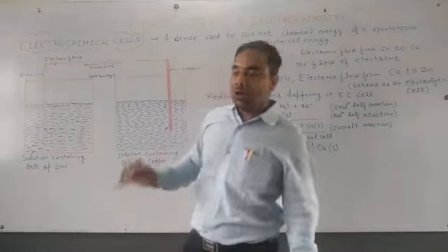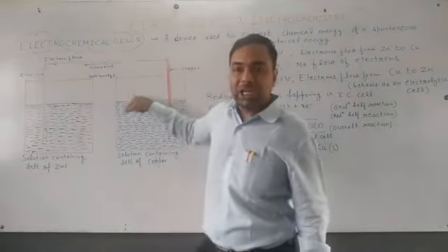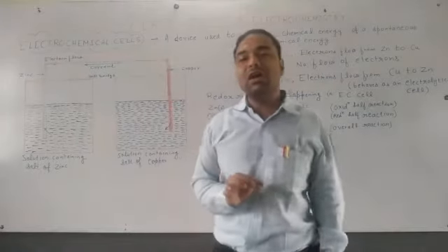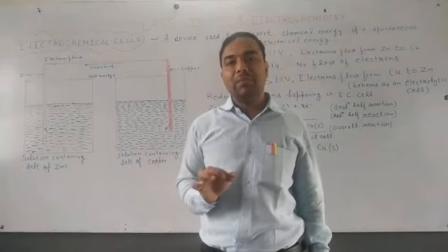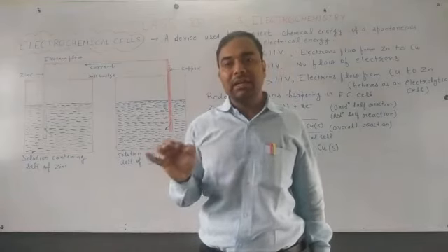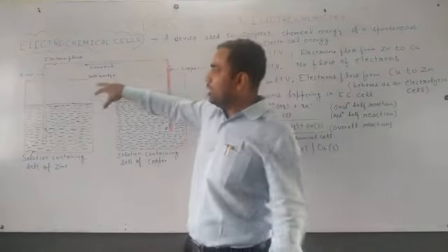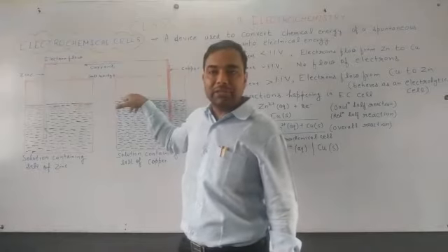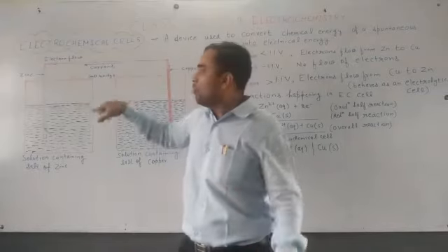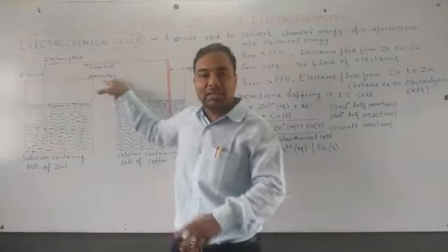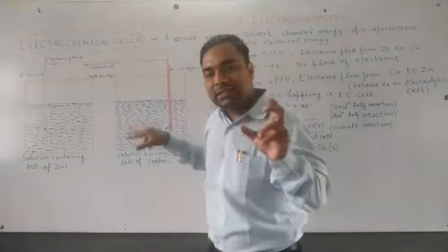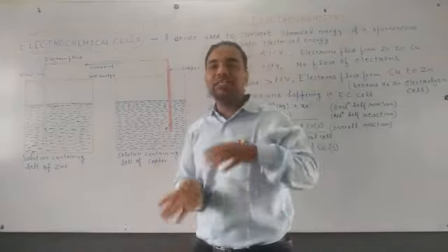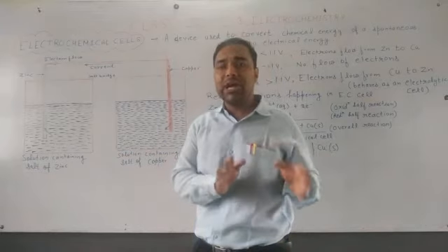No, because we have this U-shaped salt bridge. This U-shaped salt bridge contains a paste of agar-agar. Agar-agar is a type of algae, we can say a type of plant. So we will fill the paste of agar-agar or gelatin in this salt bridge. Why is it known as a salt bridge? Because the paste which we are taking in this U-shaped tube contains some salts in it, and these are potassium chloride, potassium sulfate, potassium nitrate.